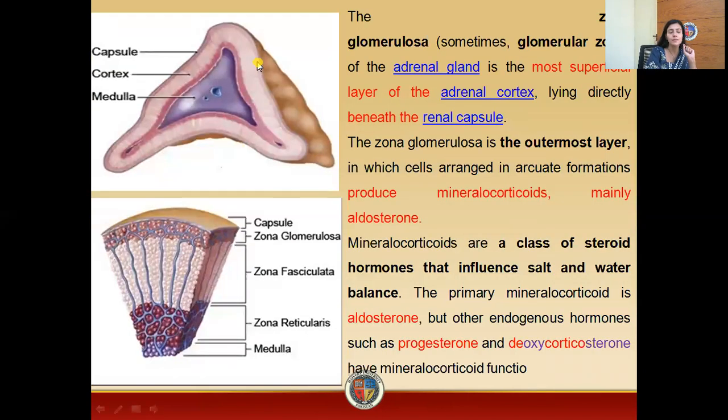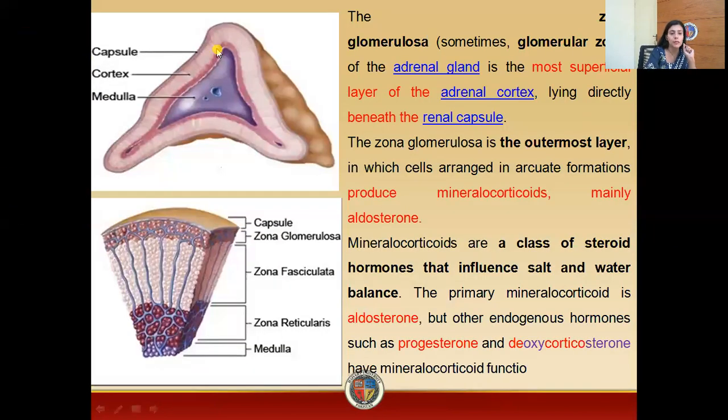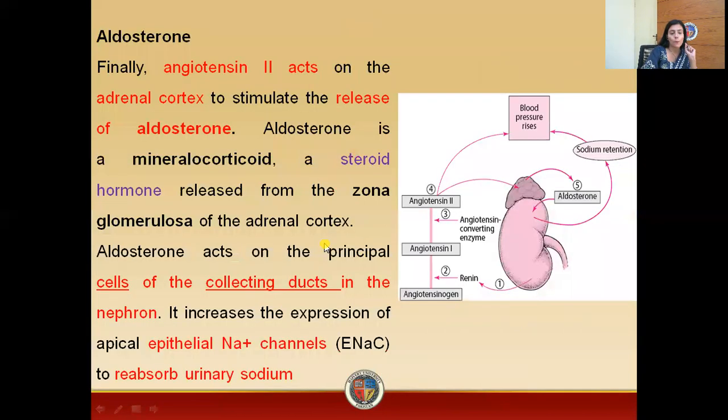This is released by, here the name is mentioned, zona glomerulosa. Now, where is this zona glomerulosa present? This is actually under the capsule. So, you can say this is a superficial layer of the adrenal medulla, which is the zona glomerulosa. So, this zona glomerulosa will release a mineralocorticoid. The name of this mineralocorticoid is aldosterone.